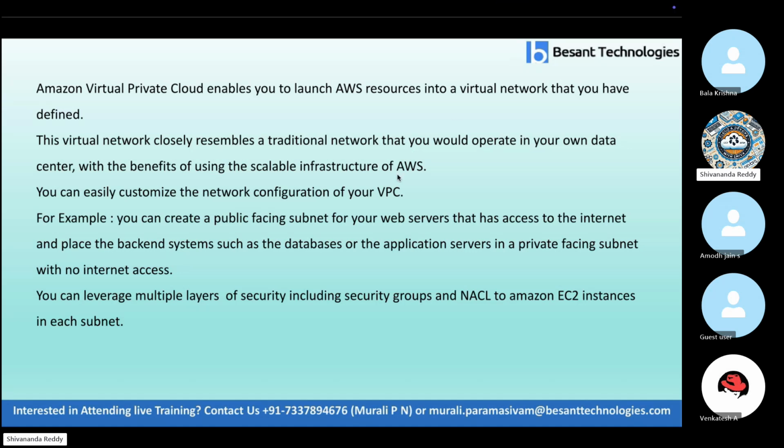So you can easily customize the network configuration of your VPC. For example, you can create a public facing subnet for your web servers that has access to the internet, and place the backend systems, such as databases and application servers, in a private facing subnet with no internet access. So here two things should be remembered. We are creating two subnets. One is a public subnet, another one is a private subnet. A public subnet is for a website which is publicly viewable. A website only accessible within an organization is in a private subnet.